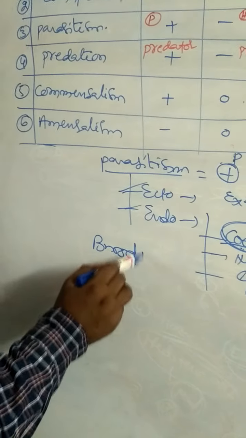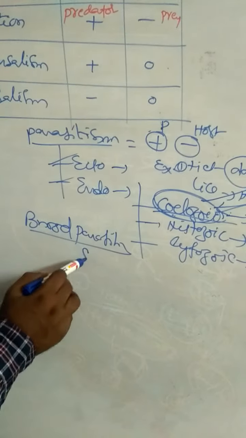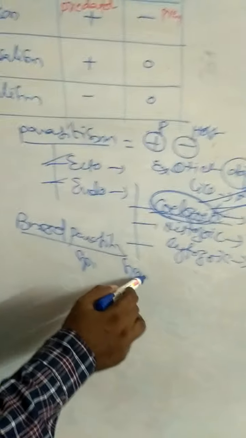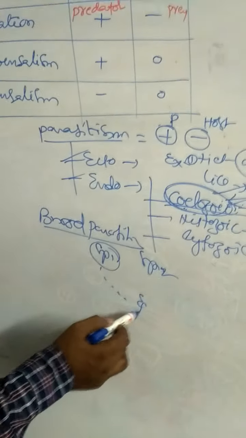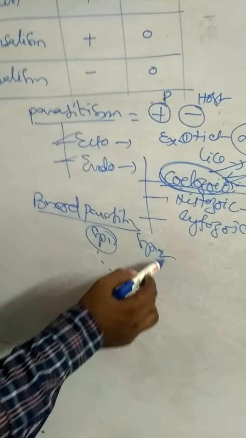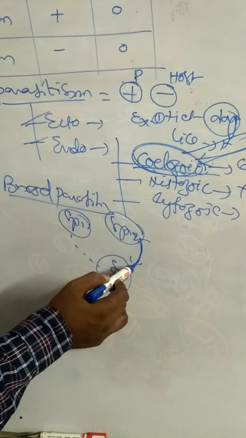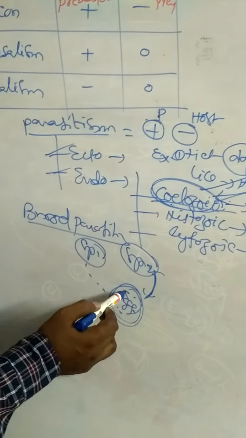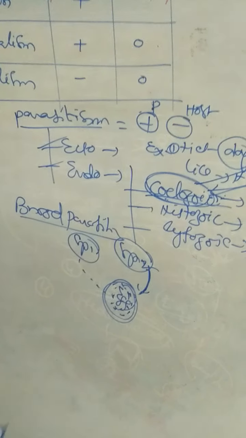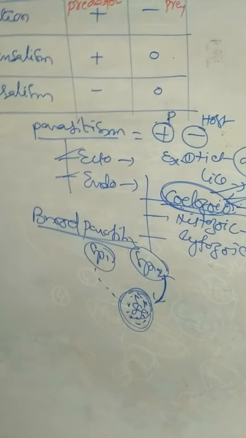Endoparasites. Last one is brood parasitism. In brood parasitism, there are two species, species 1 and species 2. Species 1, for example, lays the eggs in the nest of species 2. Species 2 incubates the eggs in the nest, and they undergo fertilization or hatching. This is called brood parasitism.